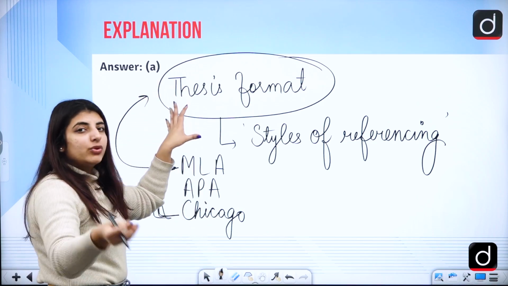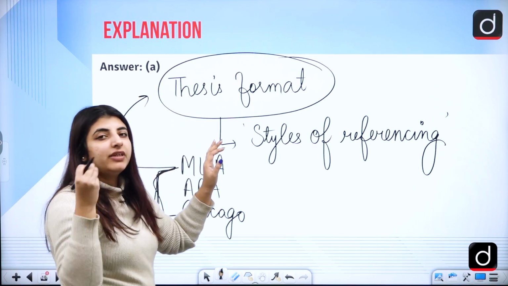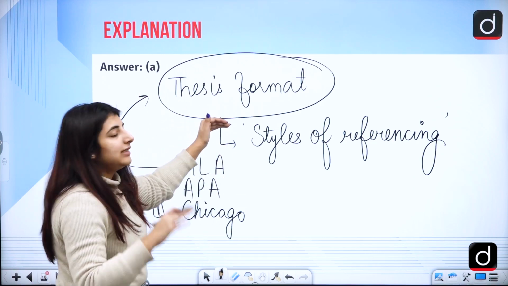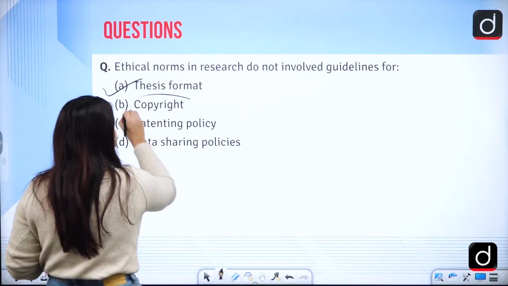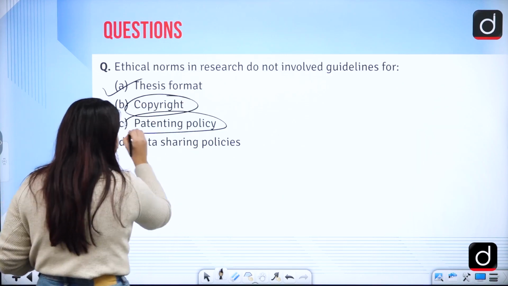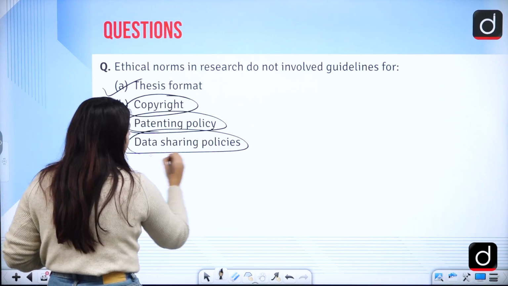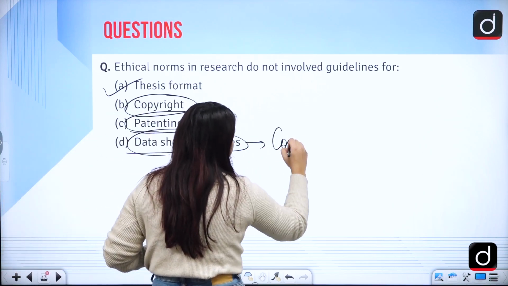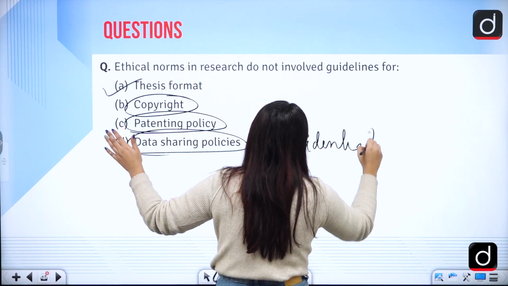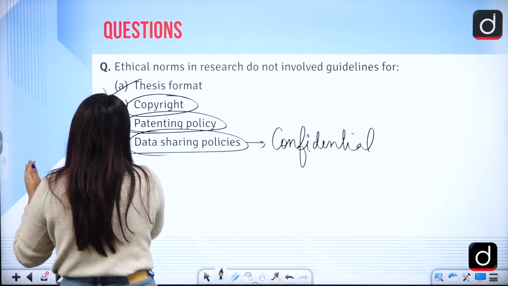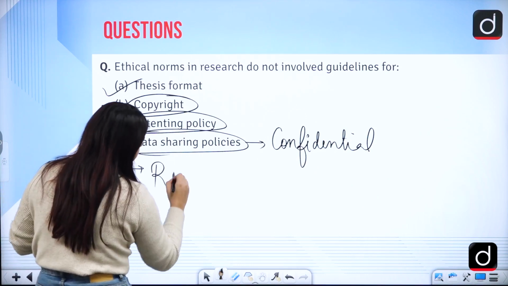So when it comes to ethicality, when it comes to the research ethics part, these things are not involved there. But if we talk about copyright, if we talk about patents, or if we talk about the data sharing policy, which obviously contains confidential information, all these are related to research ethics.